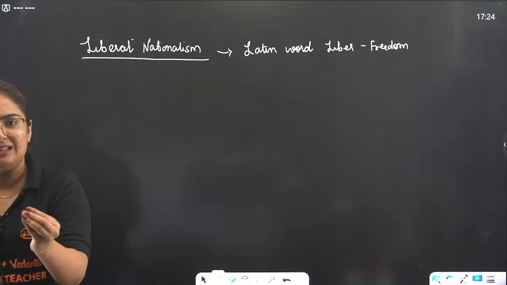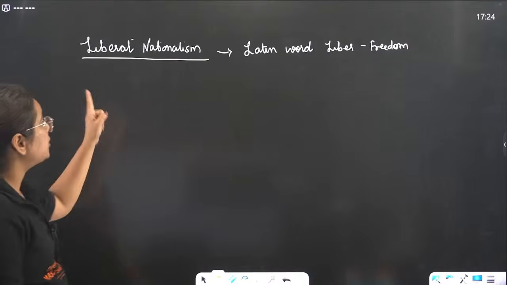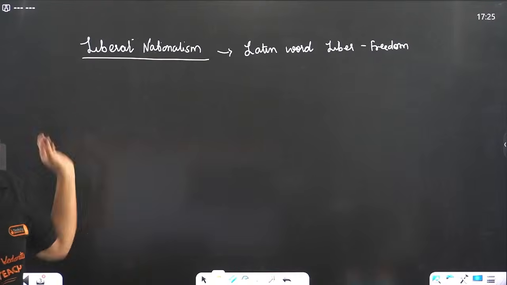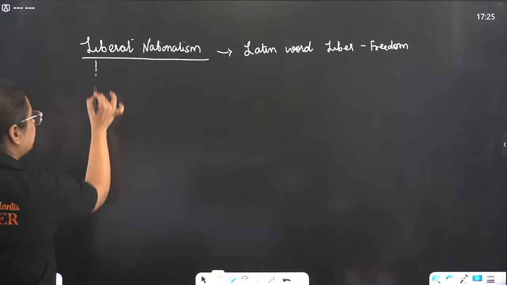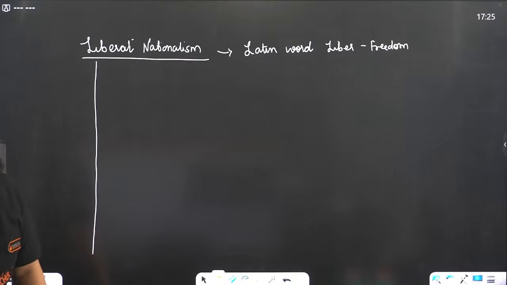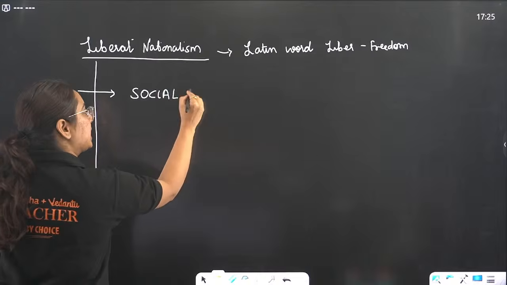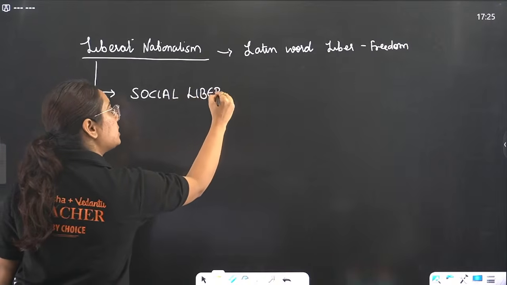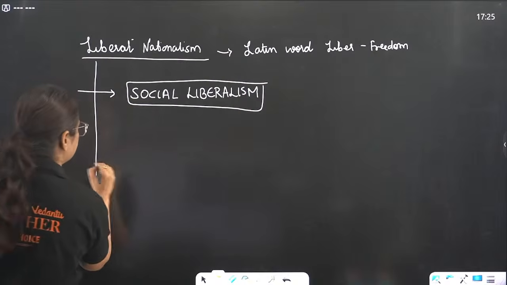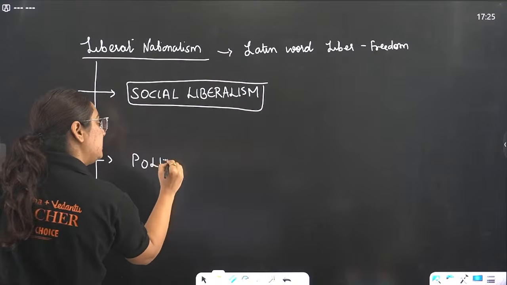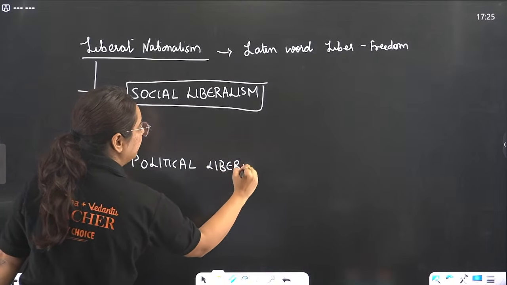Are you guys aware of that? The question comes in a manner that asks what the term liberal nationalism stands for, and please elaborate on the basis of 3 parameters. What are those parameters? First is social liberalism. The second is political liberalism, which basically means freedom.